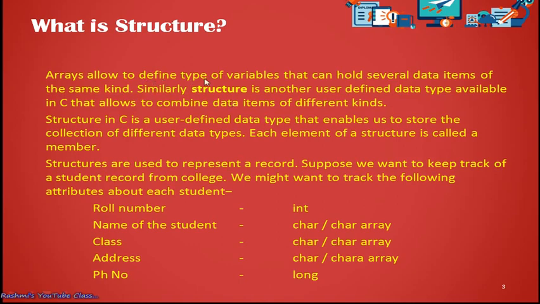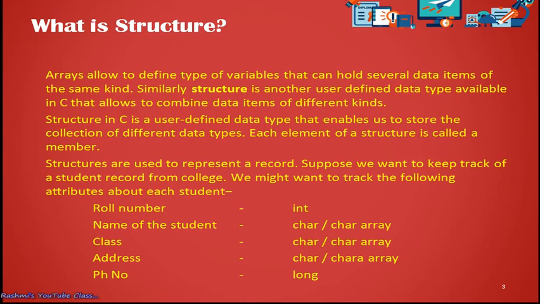Array allows us to define a type of variable that can hold several data items. See, I told you before, many items or many values. So several data items of the same kind means all integers can be kept in a single variable, all characters can be kept in a single variable, and so on.